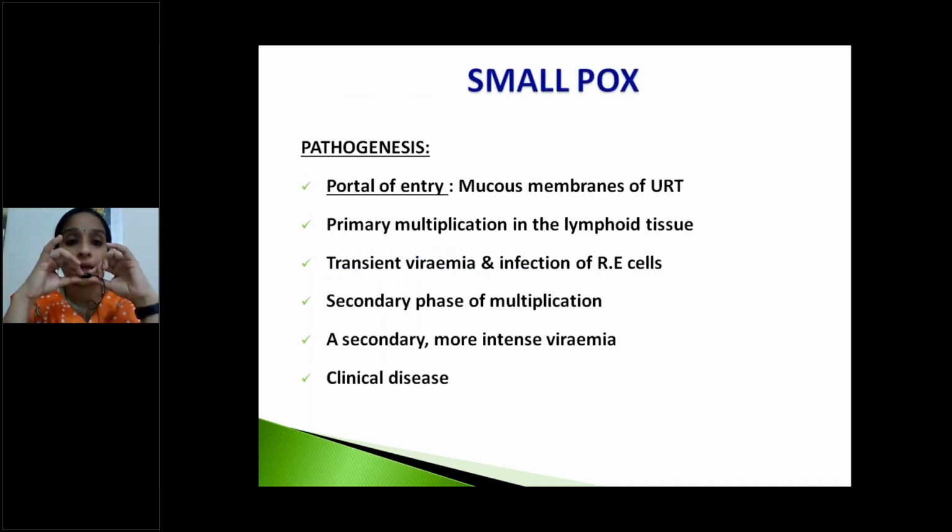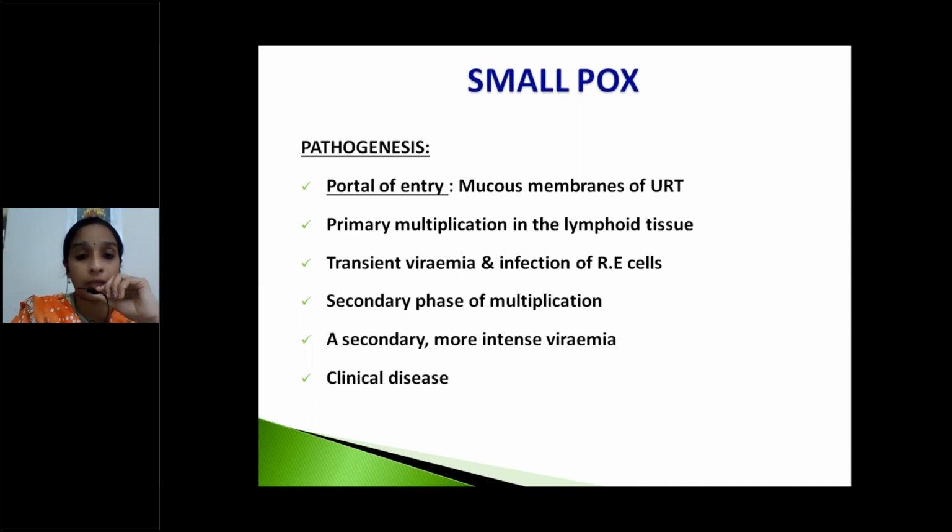introduction. Coming to pathogenesis. See, portal of entry is through the mucous membrane of the URT, upper respiratory tract. Okay, this is the route of entry. The virus enters through the mucous membrane of the upper respiratory tract. Then primary multiplication occurs in the lymphoid tissue. So after primary multiplication, it leads to transient viremia.